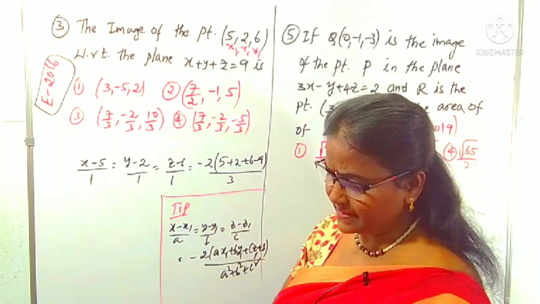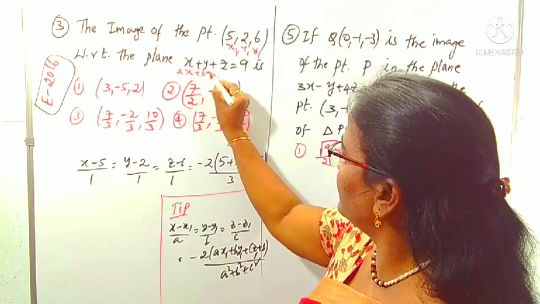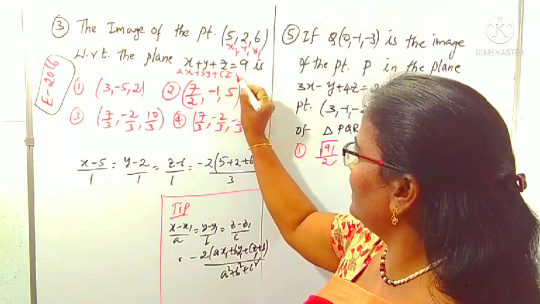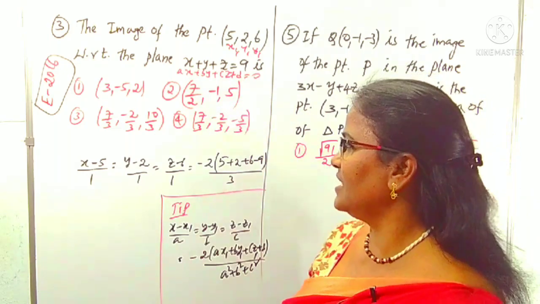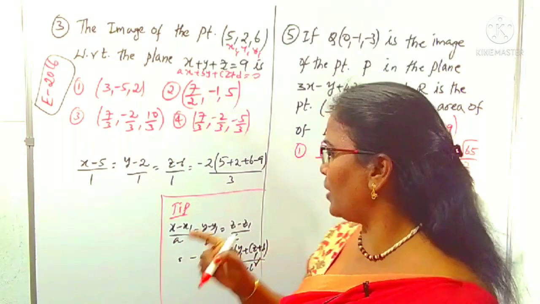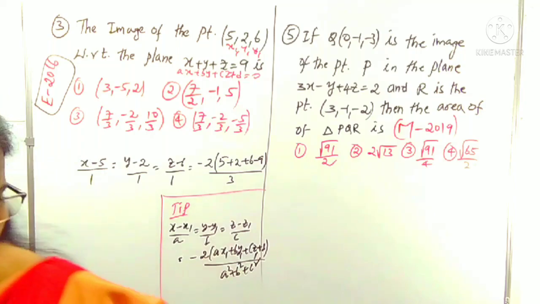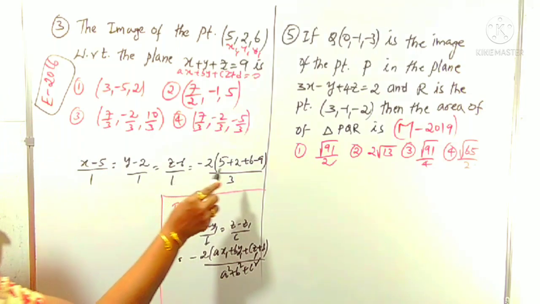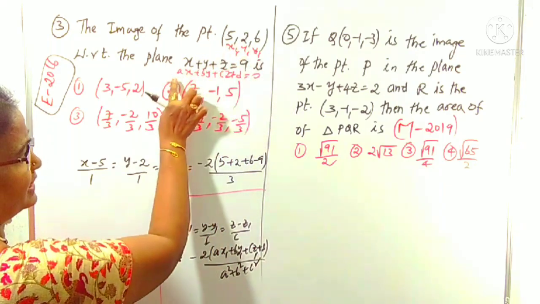We can compare: the plane is in the form a x plus b y plus c z plus or minus d equals 0. You know what x1, y1, z1 is: it is the image of the point (5, 2, 6). This is only what I used here, that's it. Directly you can collect the solutions easily. How did you get this? Directly you can substitute this point in the plane.